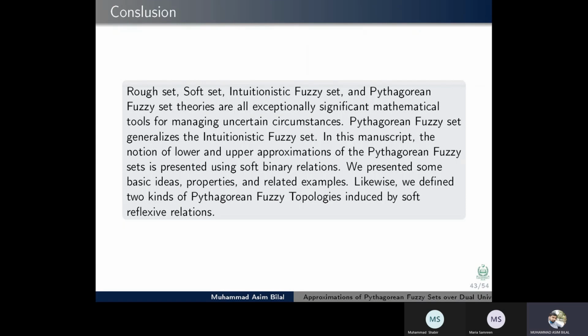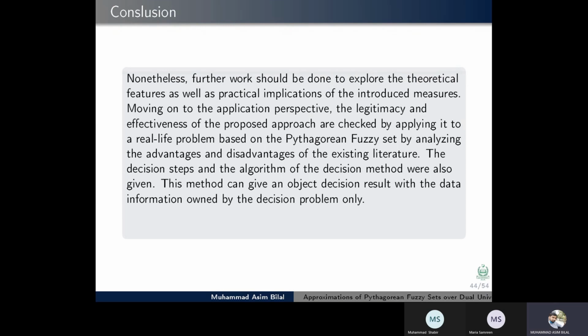We presented some basic ideas, properties, and related examples. Likewise, we define 2 kinds of Pythagorean fuzzy topologies induced by soft reflexive relations. Nonetheless, further work should be done to explore the theoretical features as well as many practical implementations.